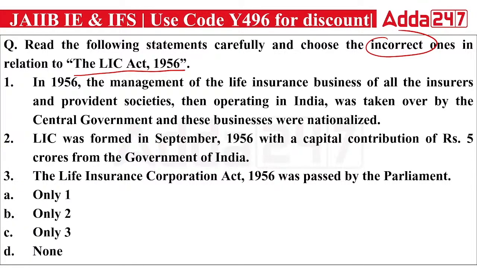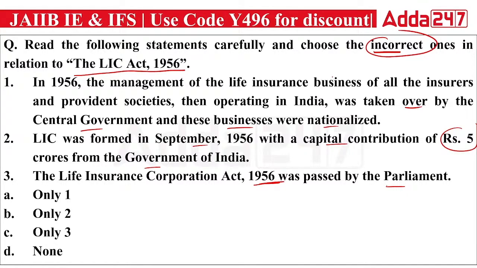So the first is saying in 1956, the management of life insurance business of all insurers and provident societies then operating in India was taken over by the central government and these businesses were nationalized. Second, LIC was formed in September 1956 with a capital contribution of 5 crores from the government of India. Third is saying the Life Insurance Corporation Act 1956 was passed by the parliament. So which of the following statements is the incorrect one? Which statement is incorrect?